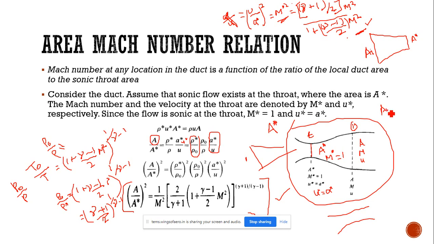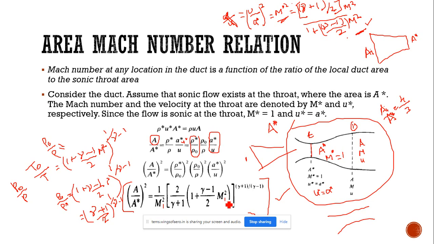So Ai divided by A star is equal to 4 by 3. So we can straight away substitute here, and this will be m1.